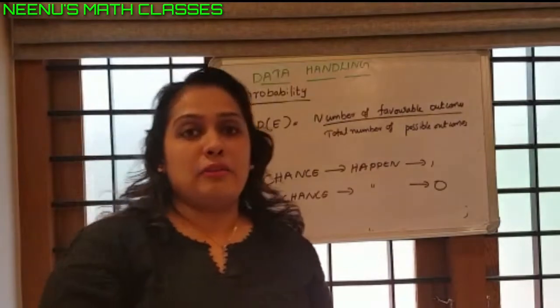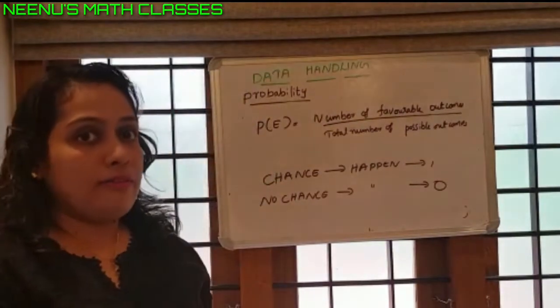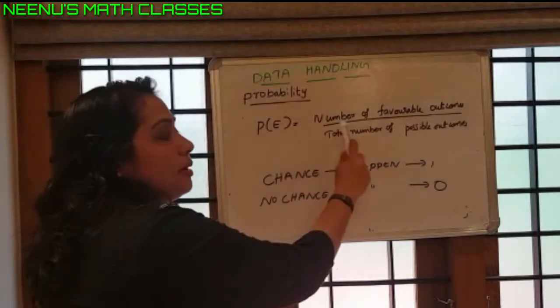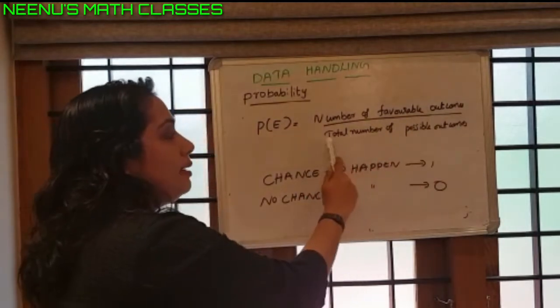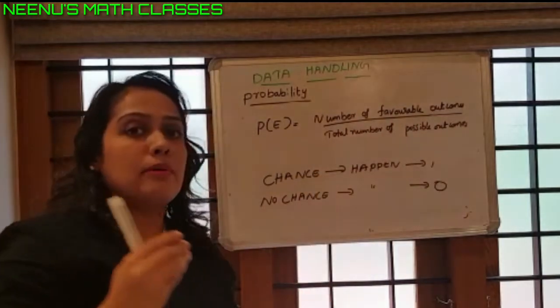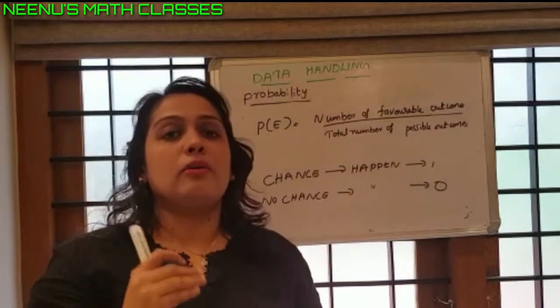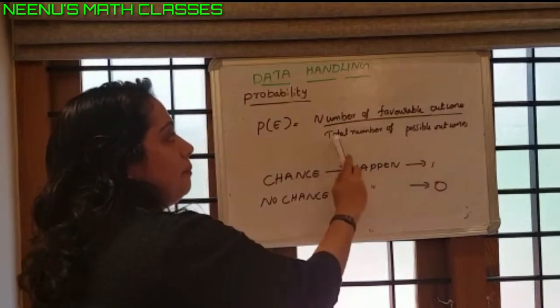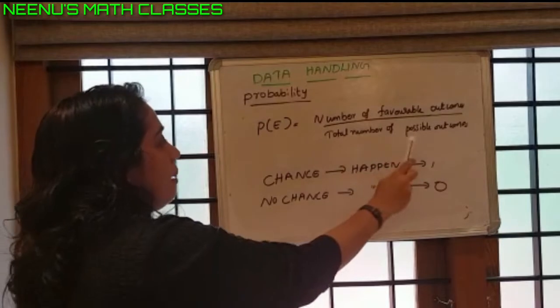Next, what is the equation to calculate the probability of an event? Probability of an event can be calculated as number of favorable outcomes divided by total number of possible outcomes. Total number of possible outcomes means the sample space.